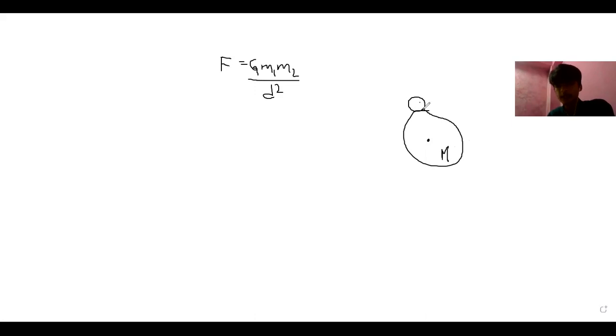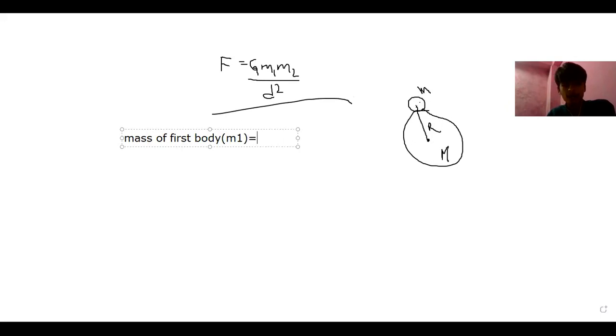The object is on the surface, at ground level. We have got another body, and let us suppose its mass is small letter m. We have the mass of that body as small letter m, and the distance between them is equal to r. We'll neglect this, but we won't neglect everything. In this formula we are neglecting this. Now, let us tell here the mass of the first body. We called that m1 up to now.